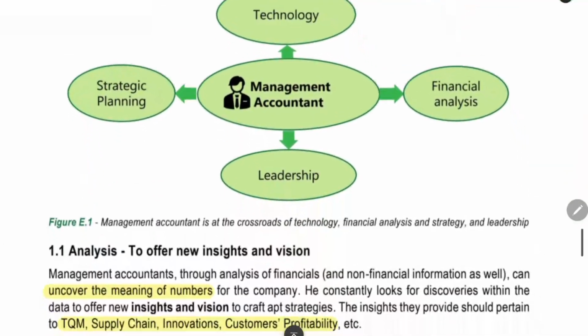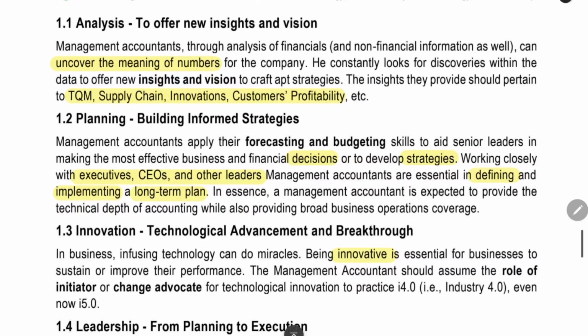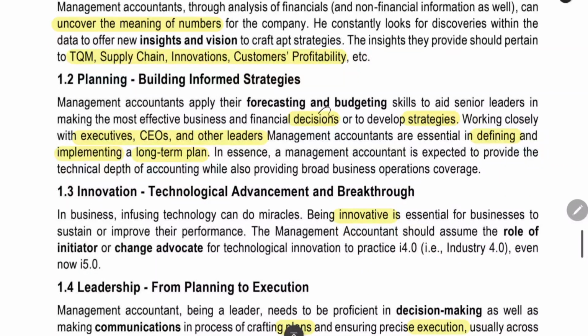The next thing is analysis to offer new insights and visions. The management accountant should make new stories for the numbers. He should be analyzing the numbers and making the management understand what the numbers mean. He should maintain efficiency of the organization by using supply chain innovation, total quality management, profitability and all. He should make analysis and provide insights. For planning, he should be able to make financial decisions. He should be developing the strategies. He'll be working with the CEOs and all. He'll be implementing a long-term plan. He will be the one creating the long-term plan also.